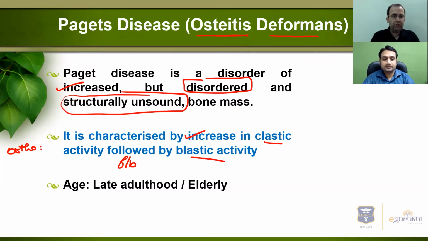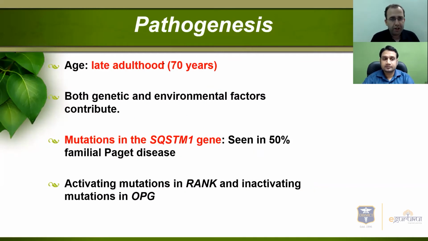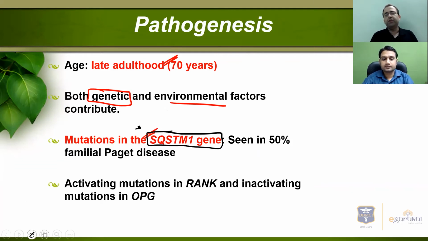Starting with the age group of Paget's, it is seen in late adulthood or the elderly, with an average age of about 70 years. In Paget's, both genetic and environmental factors contribute. Genetically, it is associated with mutations in the SQSTM1 gene. I am repeating this: mutations in the SQSTM1 gene. With respect to pathology, this is a prospective question, which accounts for 50% of cases of familial Paget's.